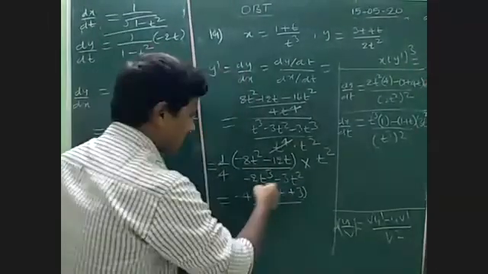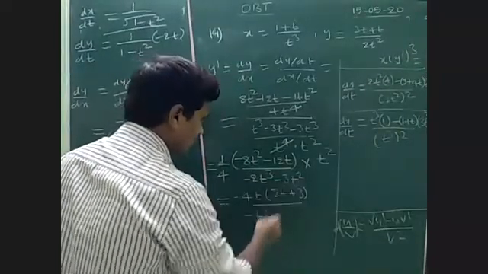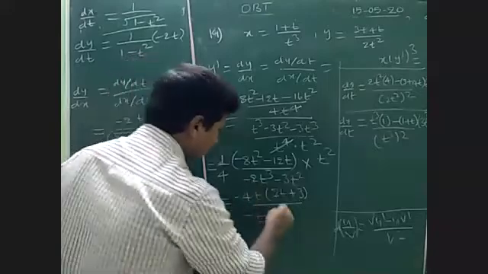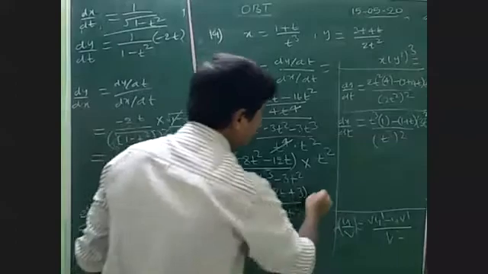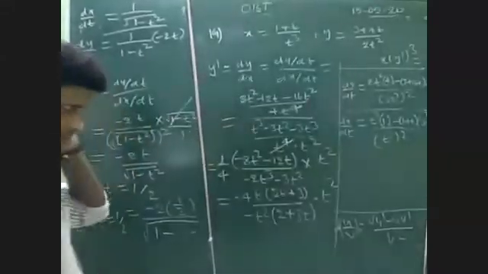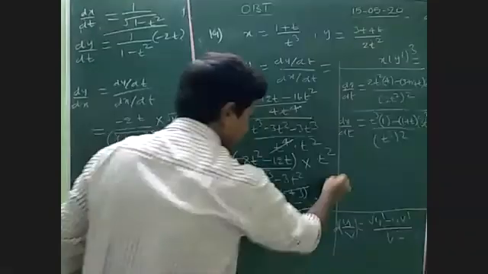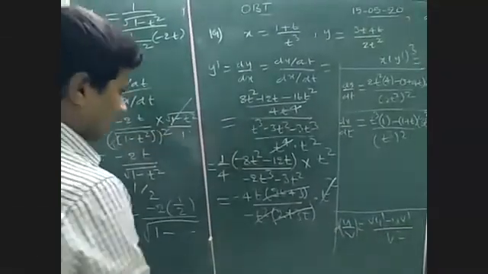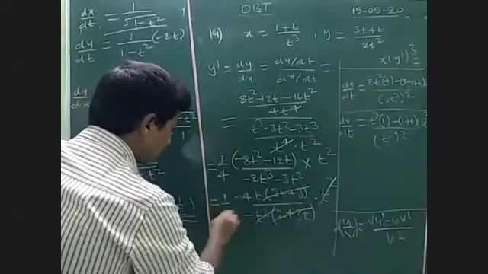What is common here? I think here minus t square is common. Remaining here, I am taking minus outside, 2 plus 3t into t square. 2 plus 3t, 2 plus 3t cancel, t square gets cancelled. Here 1 by 4 is there.